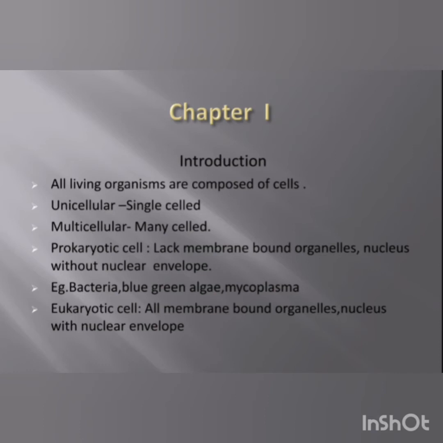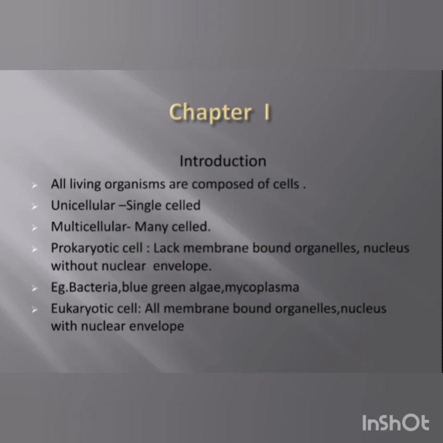Anything less than a complete structure of a cell doesn't ensure independent living, and therefore we consider the fundamental structural and functional unit of all living organisms, that is a cell. So here all living organisms are composed of cells. Unicellular means single celled, multicellular means many celled.